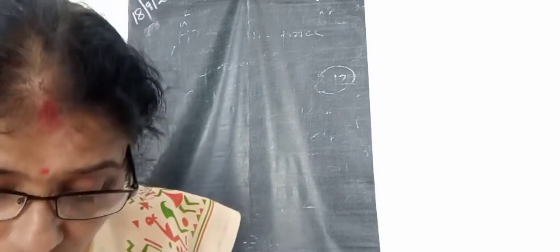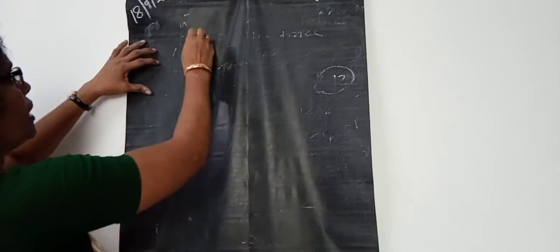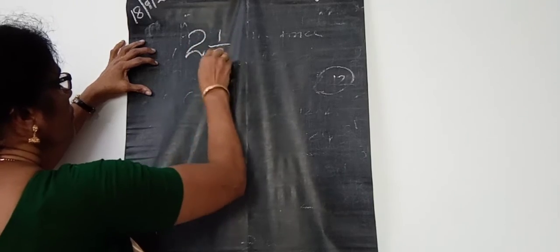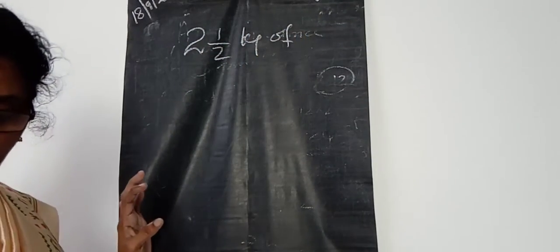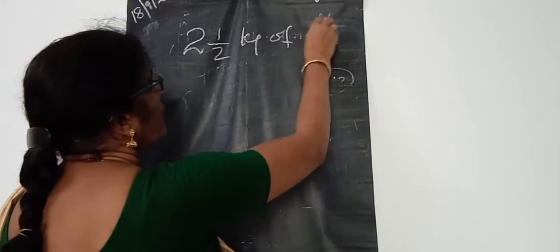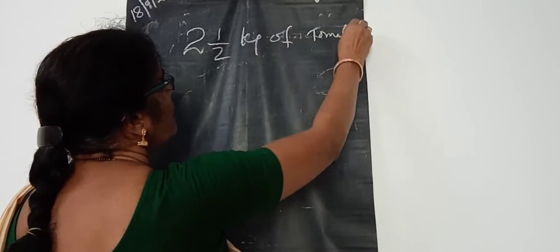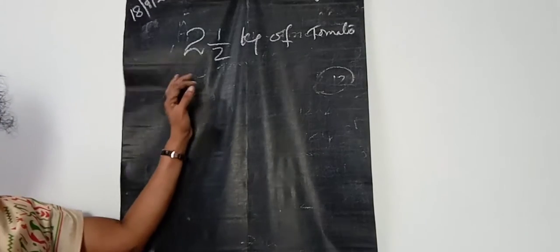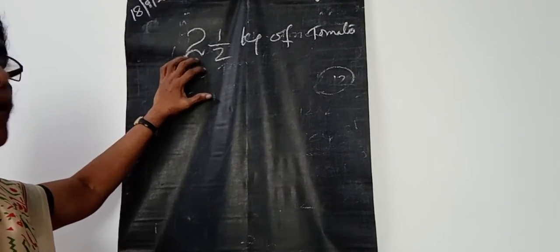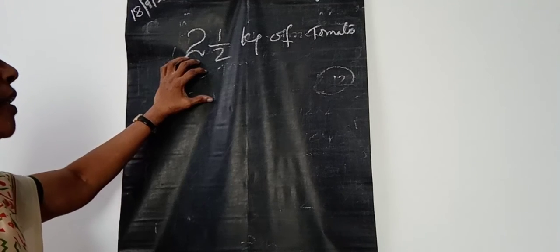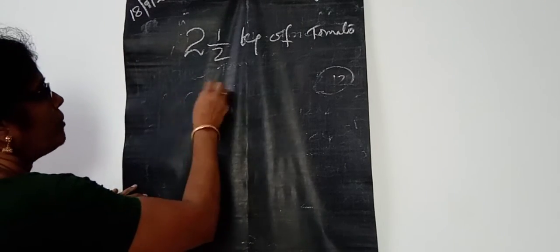Kiran wants to purchase 2.5 kilogram of tomato, isn't it? Then how much rupees does he want to pay for this 2.5 kilogram of tomato? Yes, how do we do that, children?